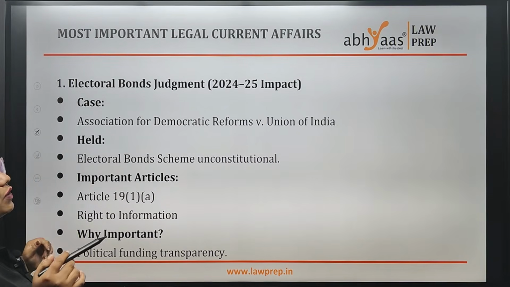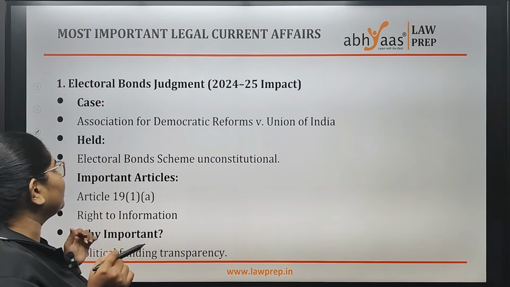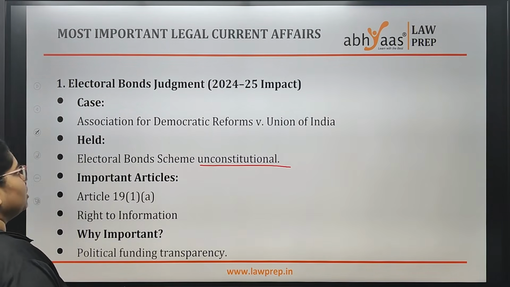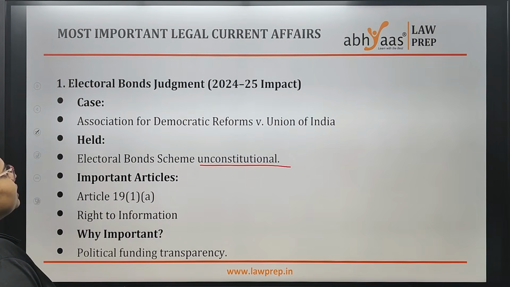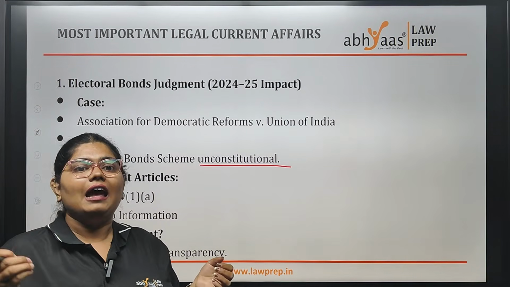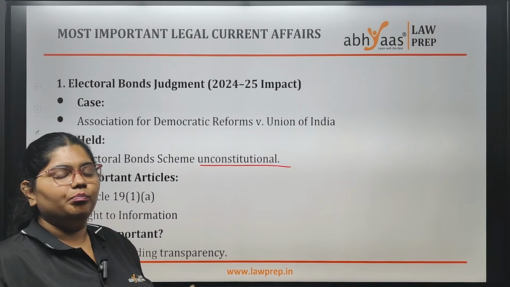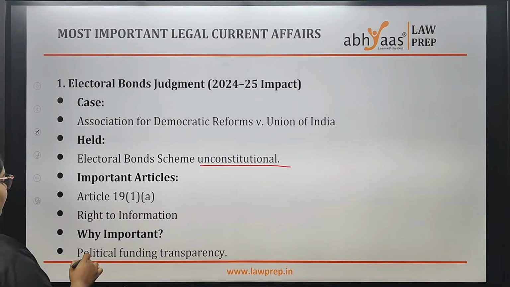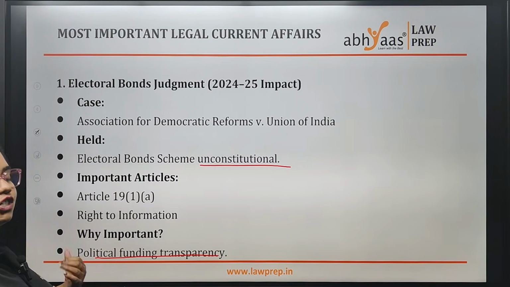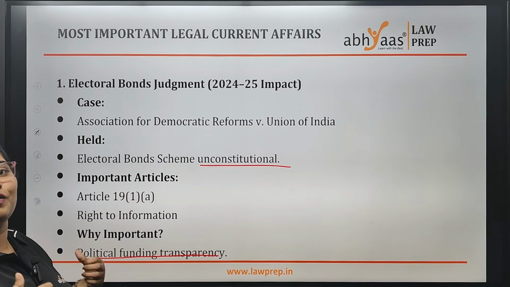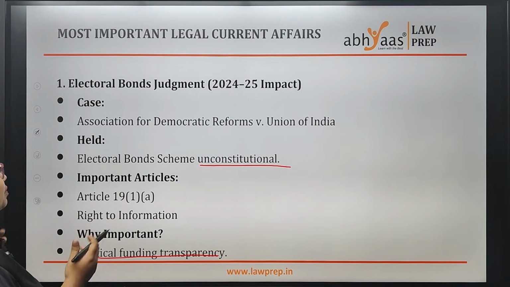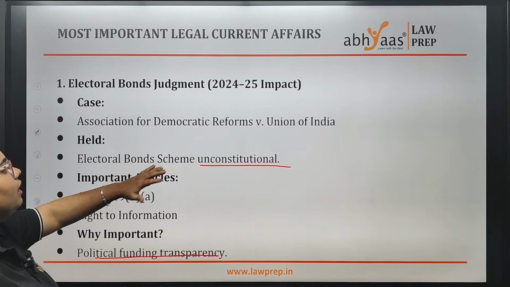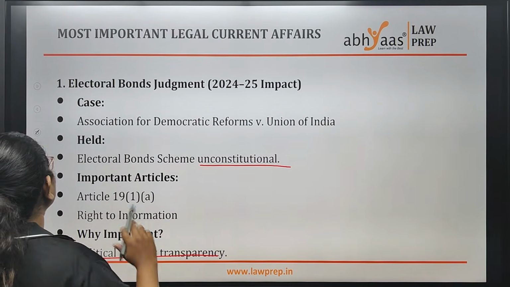The electoral bond judgment, which was given and has had impact in 24-25, says that the electoral bond scheme is unconstitutional. And what was the main reason? You know, right, during elections people invest, they pay to the political parties. Why do we say it is unconstitutional? Because we say it should be transparent. We should know from where our politicians are getting money or funds, from which company or MNC, or from which person. And the electoral bond has been declared unconstitutional in this judgment.